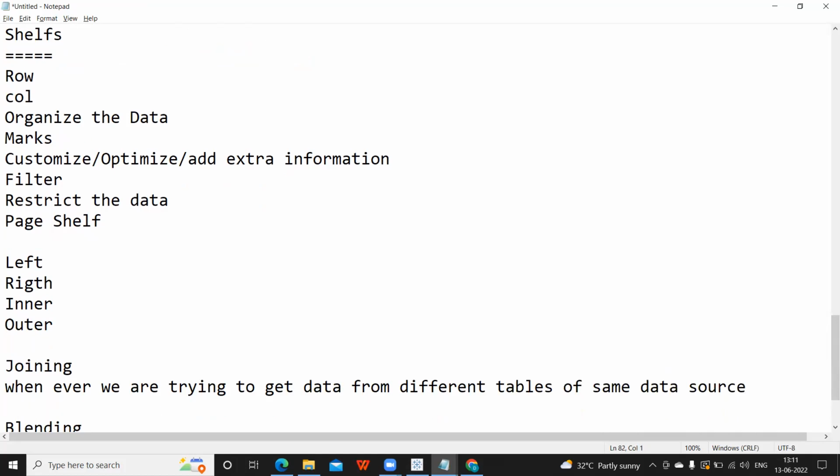If you are connecting to Oracle or Snowflake and getting data from different tables in Snowflake, in that kind of situation you will write a join statement or a join query.